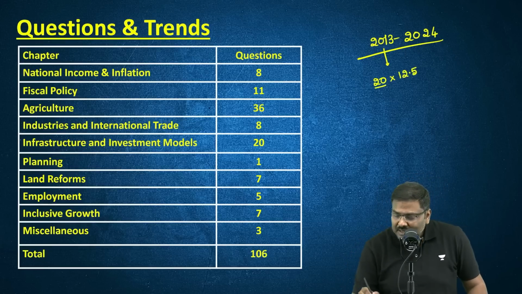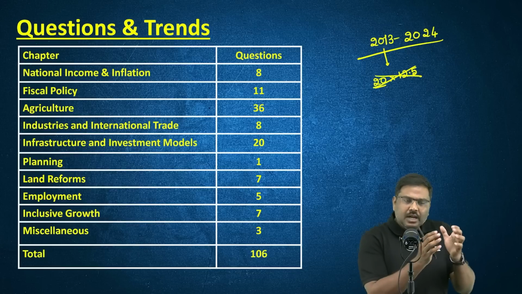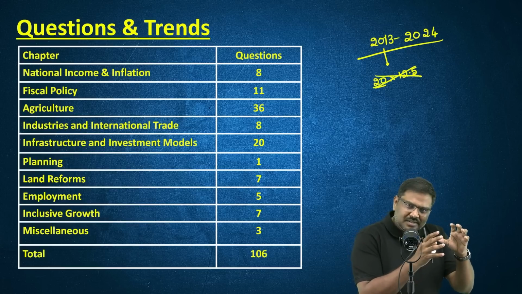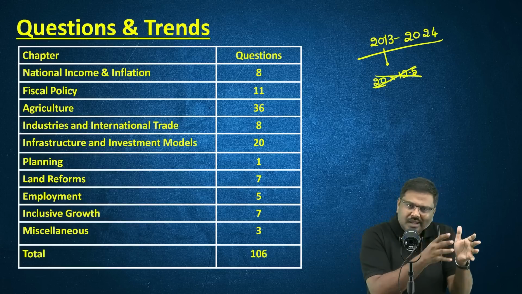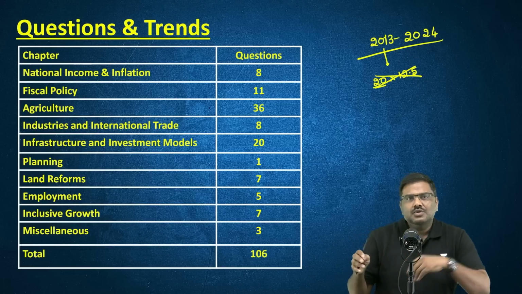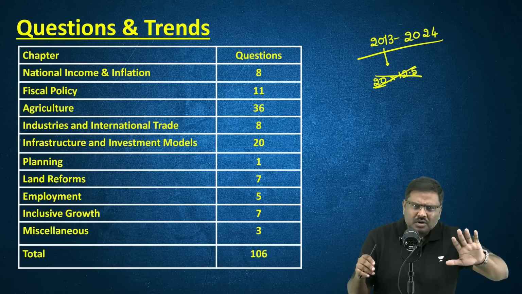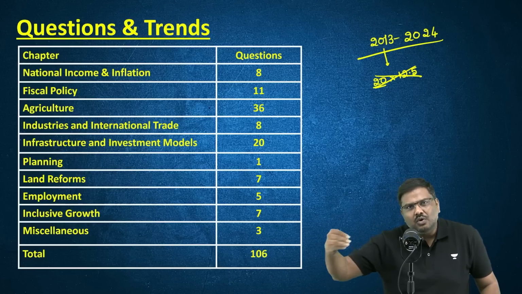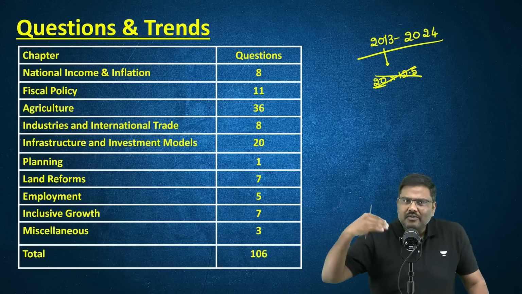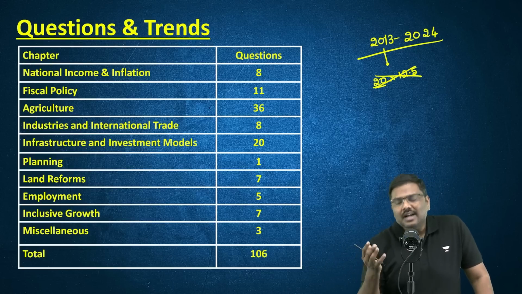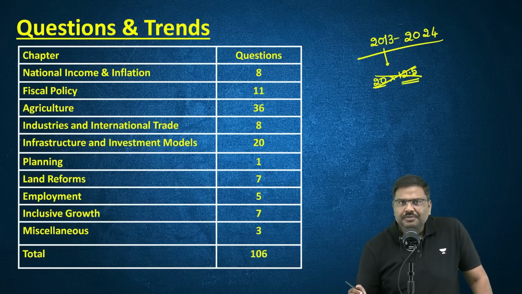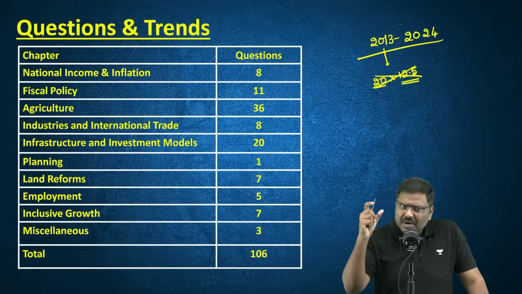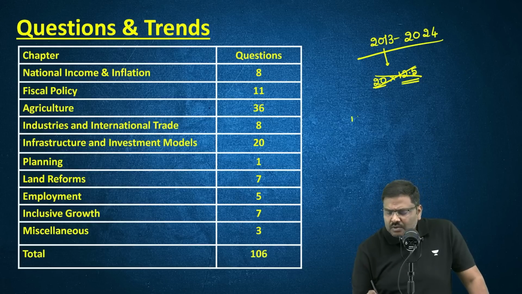But now the pattern has been changed. Equal weightage, or let's say some amount of weightage is given for other subjects as well, so that Indian economy has a good amount of marks, but in addition to that, other subjects will also have a good amount of weightage in the GS paper. Right now, instead of 12 and a half being the maximum marks per question, the first 10 questions will carry 10 marks each.